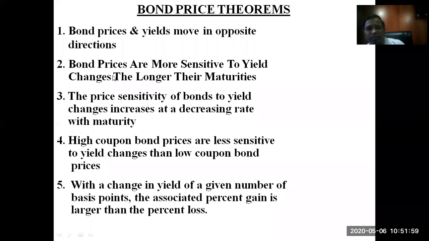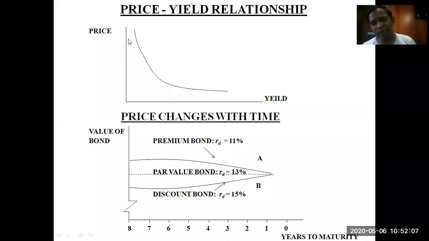Bond price theorems: bond price and yields move in opposite directions. As we see here on this respective graph, you can see the price of the bond and the return from the bond. Both have a negative relationship. If price is too high, return will be too low. If price is too low, return will be high.